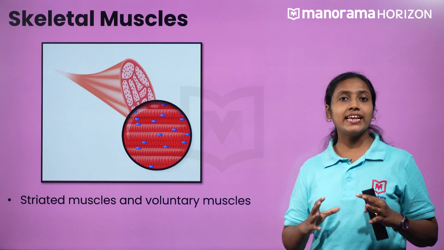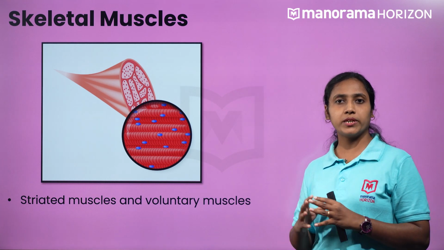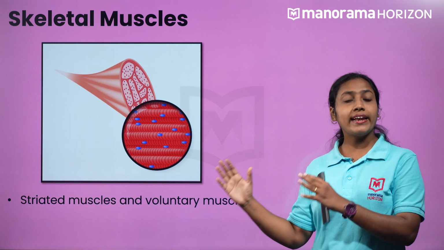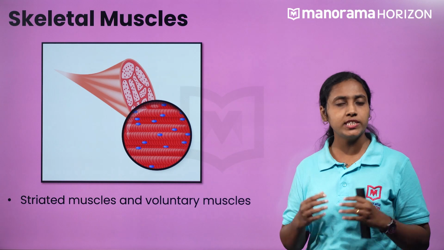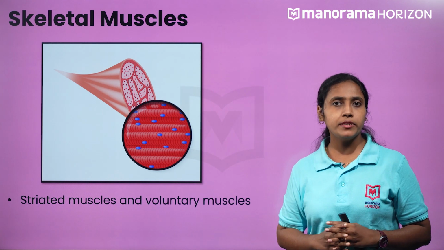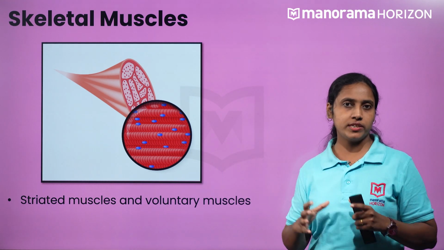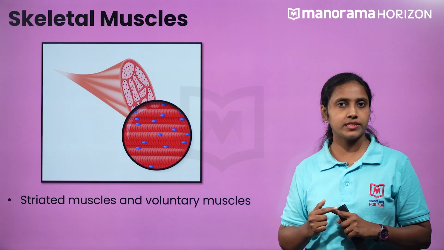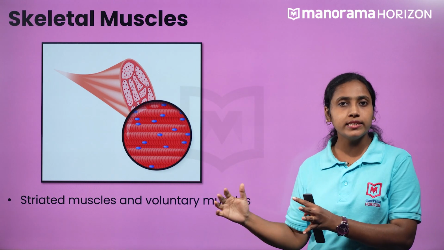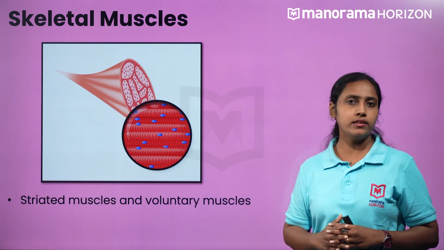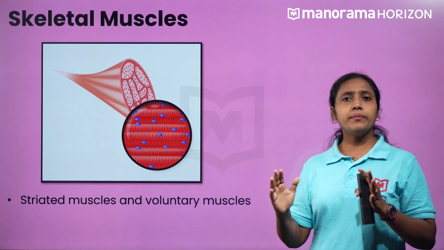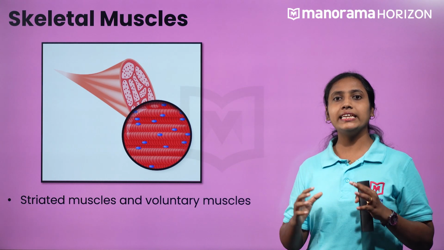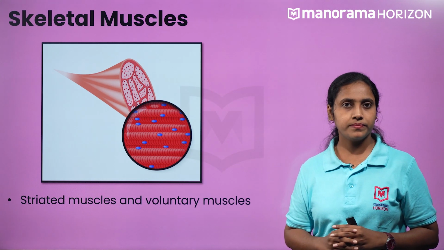We also call skeletal muscles voluntary muscles because we can control when and how they move with the nervous system. So for example, if you want to take a book from a table, the information is passed from the brain to the hands, thus recognizing the need and completing the requirement. Let me ask you a question. Which type of muscle is seen in visceral organs?